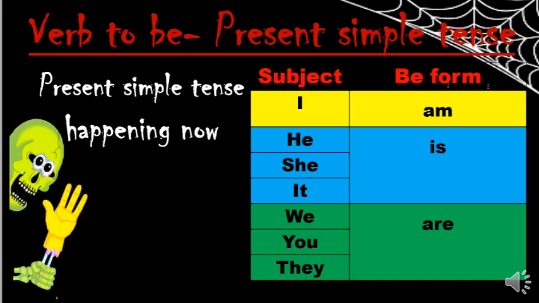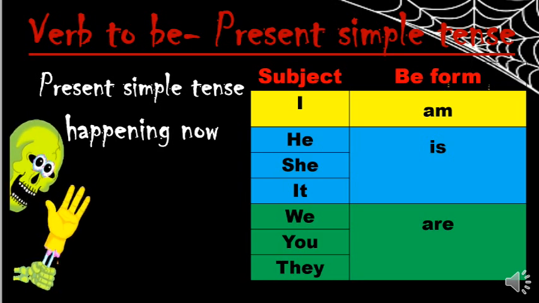A boy is, what's the action that person is doing? Very good. Jumping. And what time? Now. It's happening now, right? That's why we are using is. So make sure you keep this in your mind. He is, she is, it is.